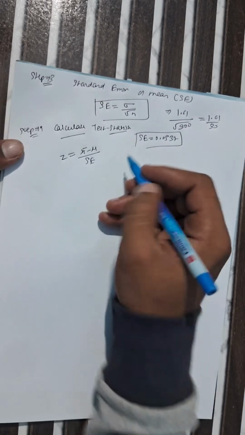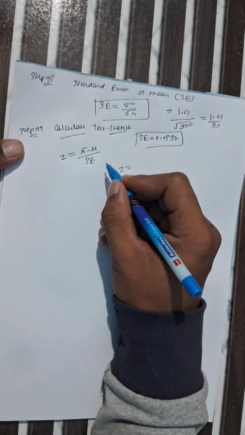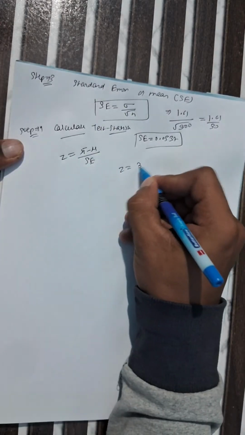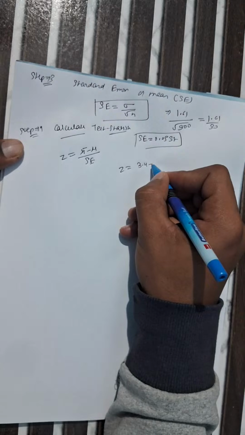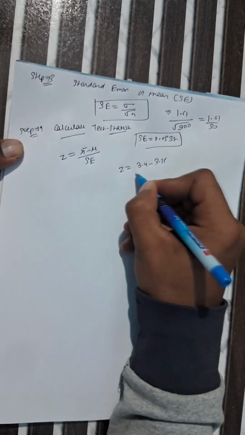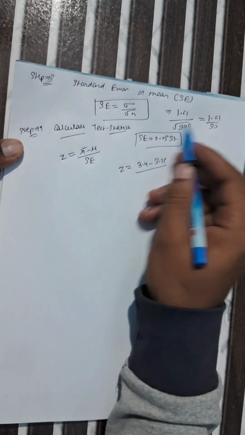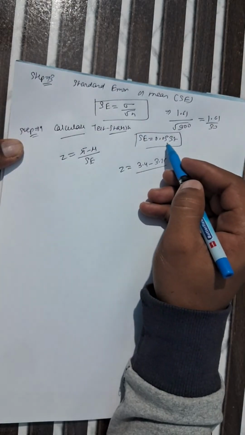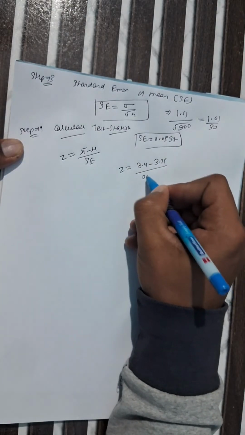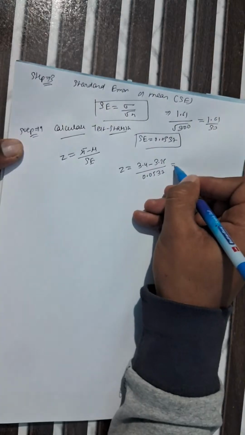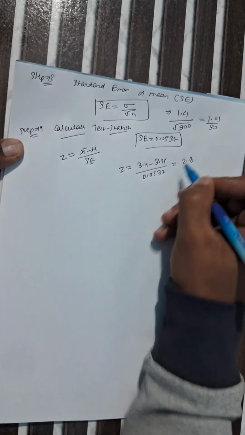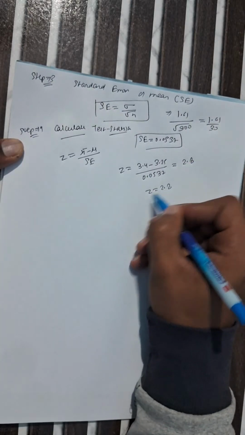Now calculate it. z equals x bar, given in this question, which is 3.4, minus mu, also given in this question, which is 3.25, divided by the standard error we calculated, 0.0537. When you calculate it, it becomes 2.8. So our z value is 2.8.